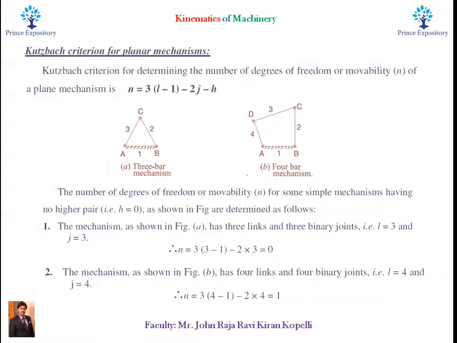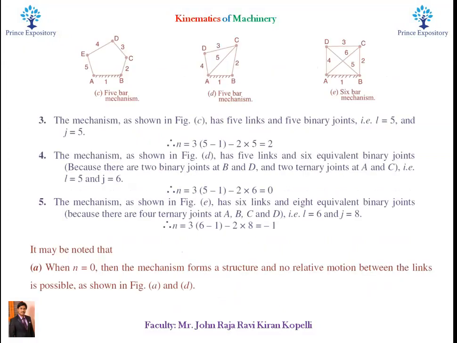Now the 4-bar mechanism contains 4 links and 4 binary joints. Therefore, L is equal to 4 and j is equal to 4, h is equal to 0. After substitution, we will get n is equal to 1. Now the 5-bar mechanism contains 5 links and 5 binary joints. Therefore, L is equal to 5 and j is equal to 5. Then we will get degrees of freedom as 2.